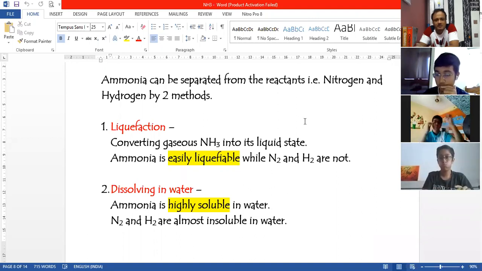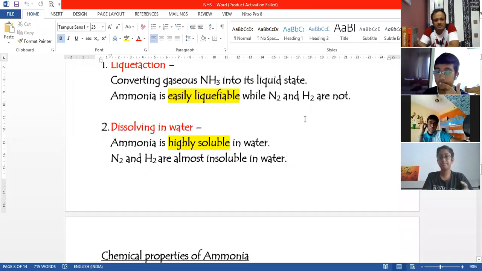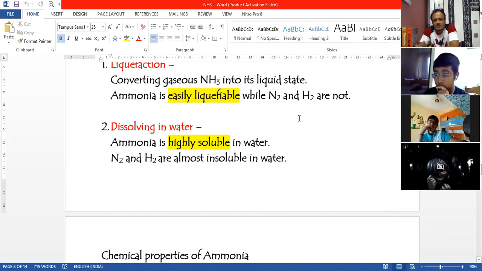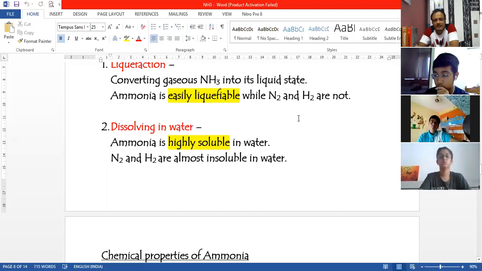Okay, so this is manufacture of ammonia by Haber's process, one of the most important topics from this chapter. As you know, we have studied a total of 3 methods of preparing ammonia, children. The first method was the laboratory preparation of ammonia. That is taking ammonium chloride and calcium hydroxide, that is sal ammoniac and slaked lime. That is the reaction you'll be writing when they ask you what is the reaction for laboratory preparation of ammonia. Then we studied the second method of laboratory preparation, that is using metallic nitrides, where the metallic hydroxide is formed along with ammonia gas.